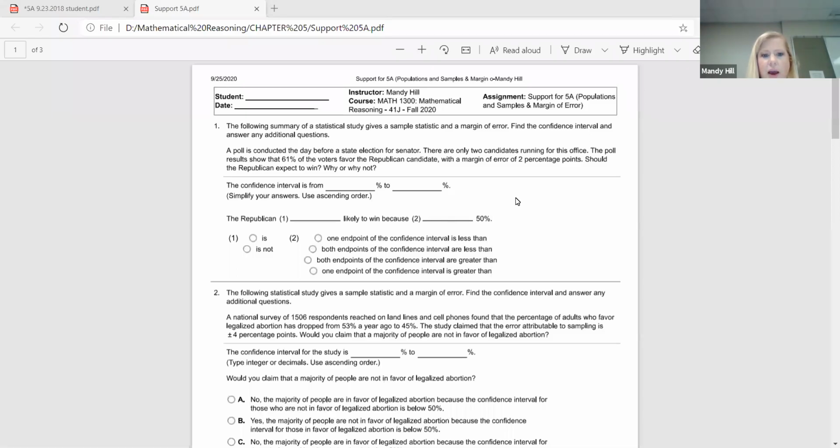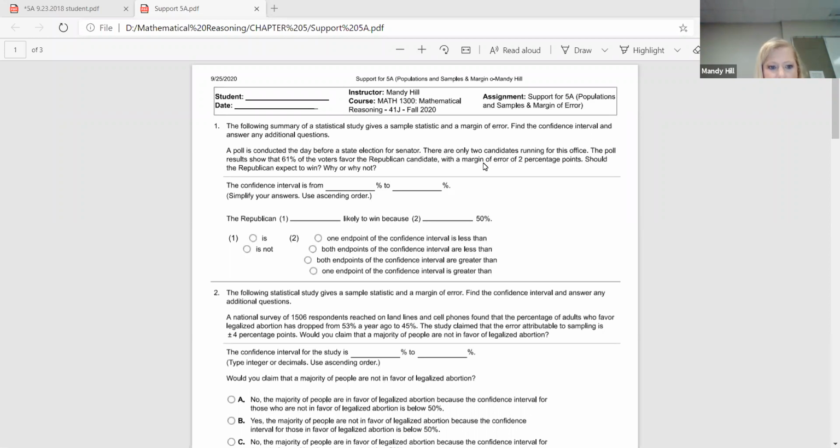This is Chapter 5, Section A, support, and we're going to talk a little bit more about this confidence interval. We've just got 3 questions to finish talking about this, but this should help you on your Chapter 5A support. The following summary of a statistical study gives a sample statistic and a margin of error. Find the confidence interval and answer any additional questions.